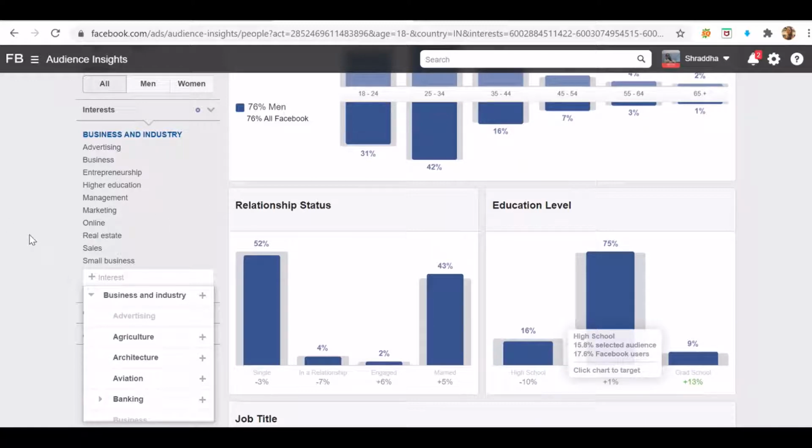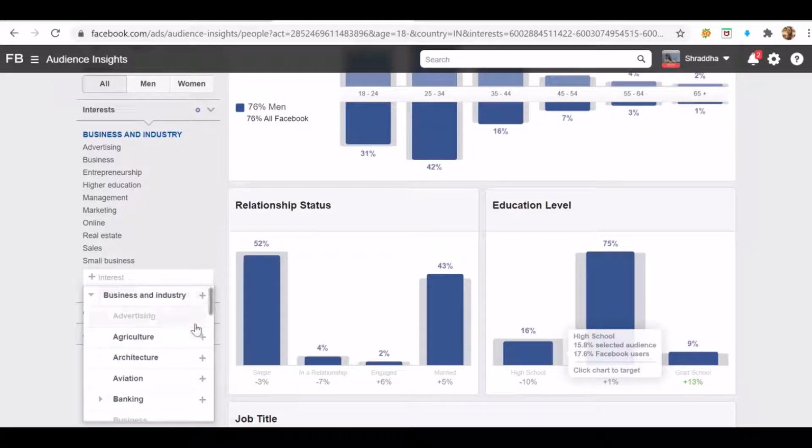So you have to do very precise targeting. If I select people who are interested in aviation or the banking industry, they might not be interested in learning digital marketing, and I might lose my budget. So to save the budget and reach the right target audience, it's very necessary that whatever interest you're selecting, you be very careful and ensure that those are your interested audience or might be interested in taking your services.